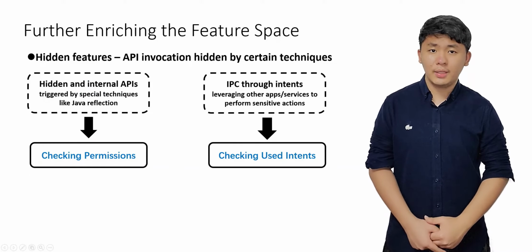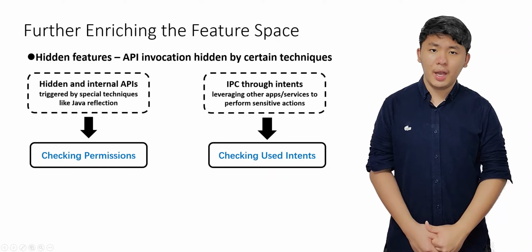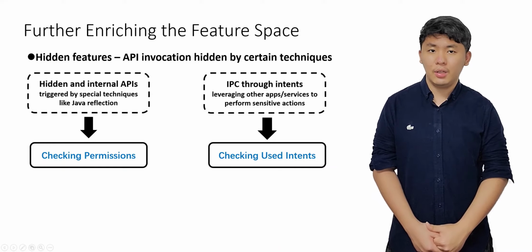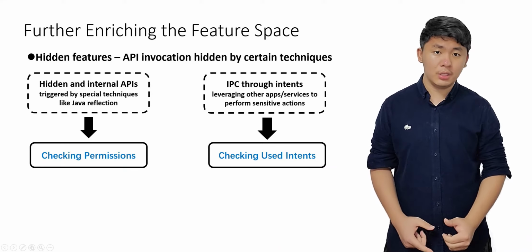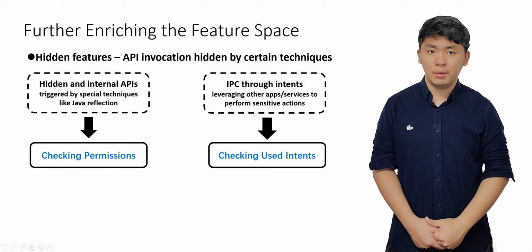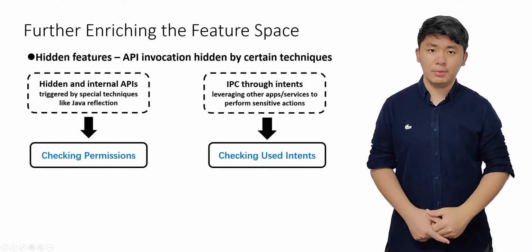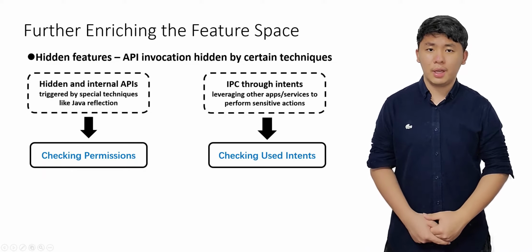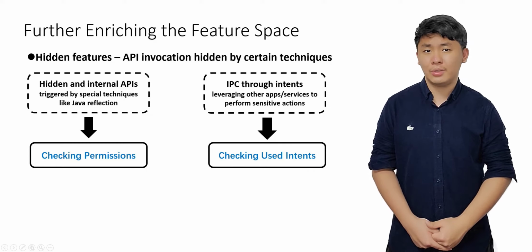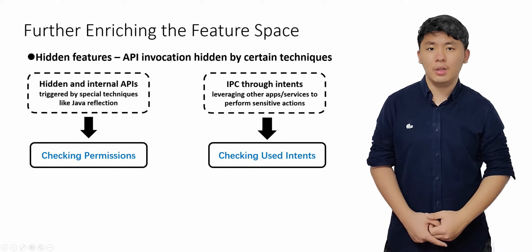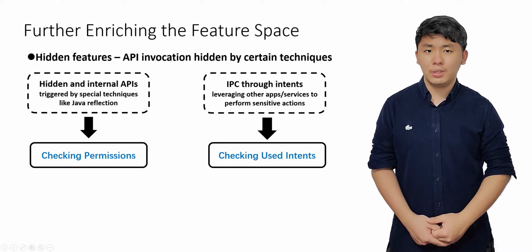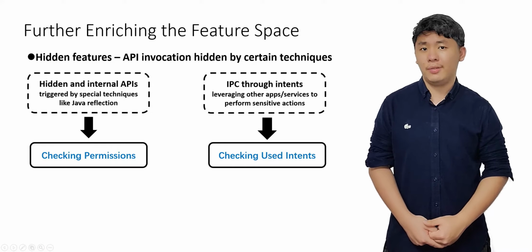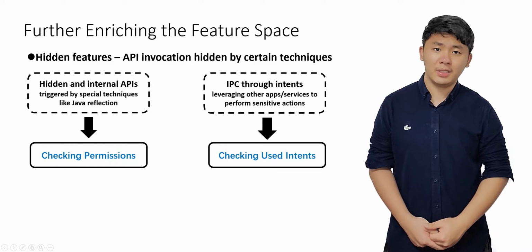However, we realize that simply tracking framework APIs has inherent limitations. Attackers can bypass API invocations through other mechanisms. In practice, we notice two such alternatives. First, hidden and internal APIs triggered by special techniques like Java reflection. Second, IPC through intents that leverage other apps or services to perform sensitive actions.